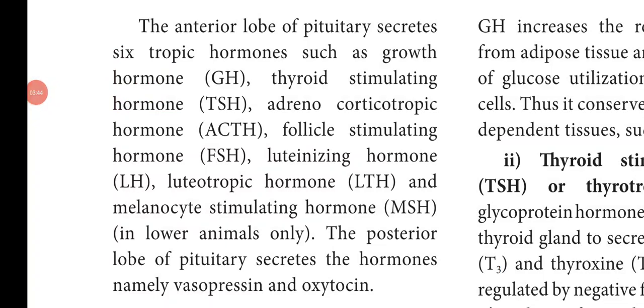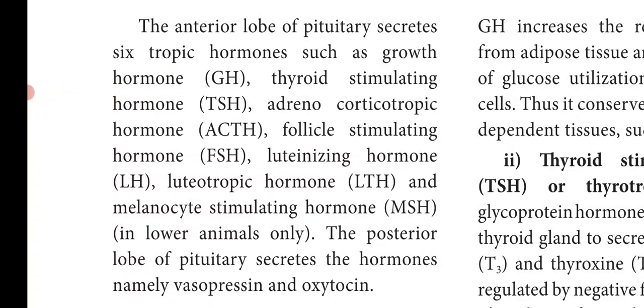So, these are the hormones of the anterior lobe of the pituitary. On the other side, the posterior lobe of the pituitary secretes only 2 hormones, namely vasopressin and oxytocin.